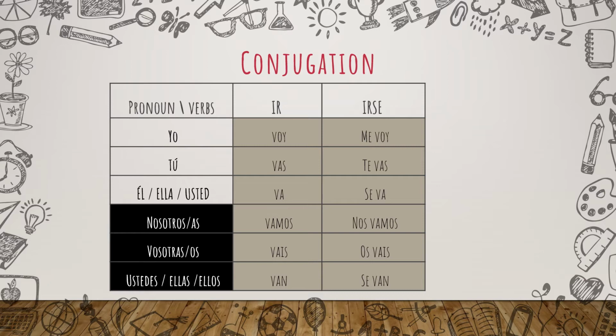Ustedes, ellas, ellos. Same rules apply as with él, ella, and usted. Ustedes is the plural form of usted, so it would be the same conjugation as ellas and ellos. So let's start. One by one, repeat after me.